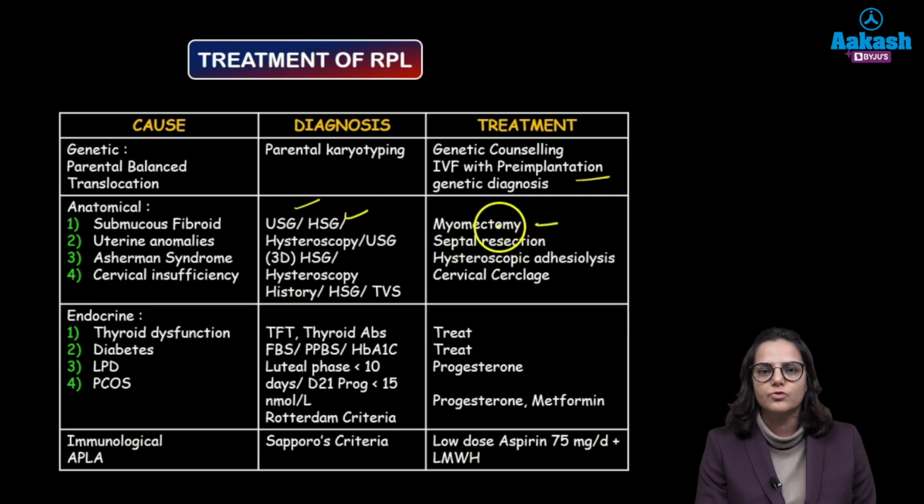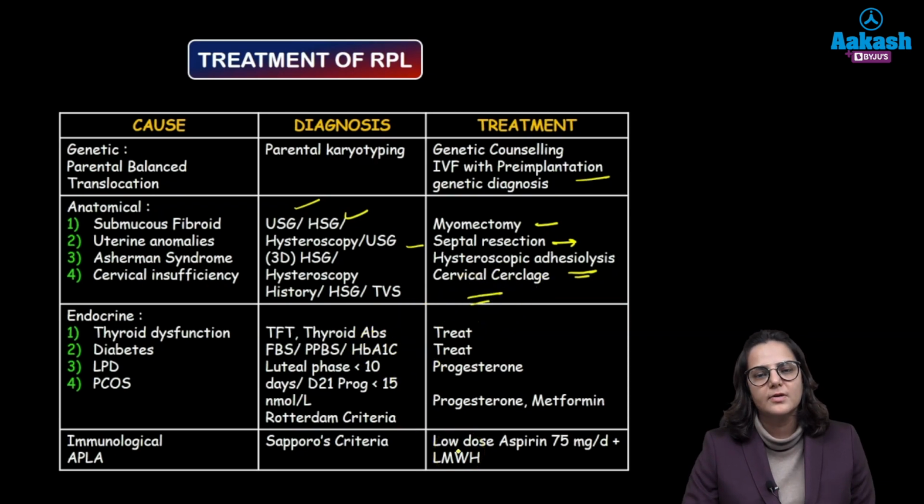If there is any uterine anomaly, again detected by hysteroscopy or ultrasound, then we will do a septal resection if it is leading to recurrent pregnancy loss. Asherman syndrome, we put a hysteroscope inside and remove the adhesions, which is known as hysteroscopic adhesiolysis. And for cervical insufficiency, we do a cerclage as we have discussed. If there is any endocrine problem, any thyroid problem, we supplement her with thyroid hormone.